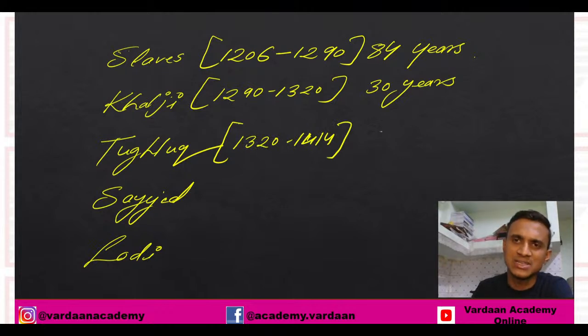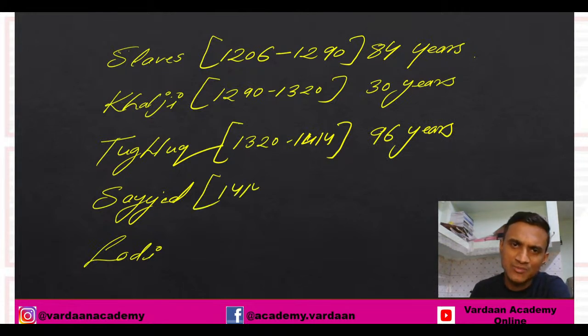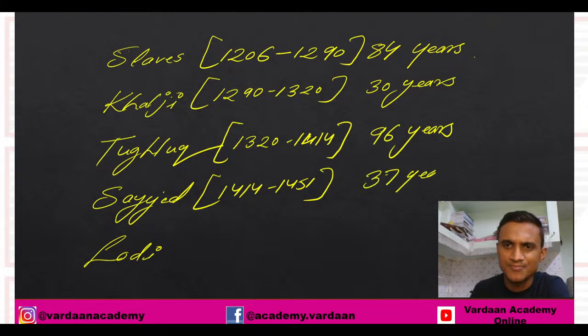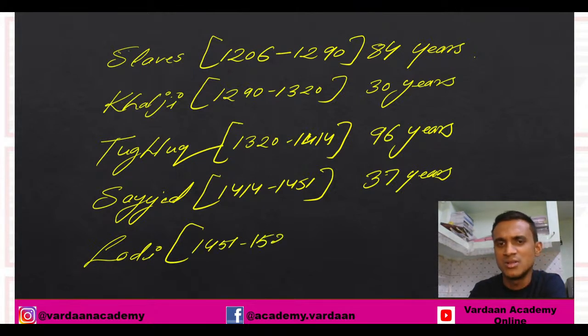So calculate how many years. I think it's 96 years, right? It's 96 years. Then the Sayyids are going to rule from 1414 to 1451, so that makes them 37 years. And the last one are the Lodis, with 1451, and they are going to rule up till 1526. That is the Battle of Panipat.